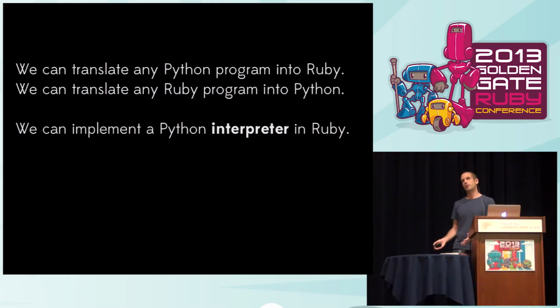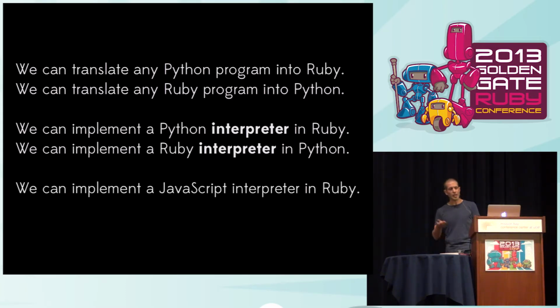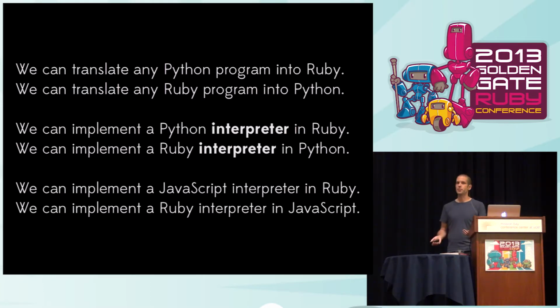That's one Ruby program that you write, and then you're done writing it, and then you can feed it some data, which could be a Python program, and it will do something different depending on the data that you fed into it, without you having to change the Ruby code. Again, there's nothing special about Ruby here. You could do it the other way around. And there's nothing special about the combination of Ruby and Python. You could just as well implement a JavaScript interpreter in Ruby, or a Ruby interpreter in JavaScript.